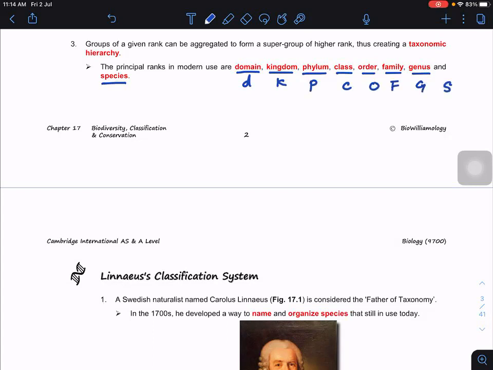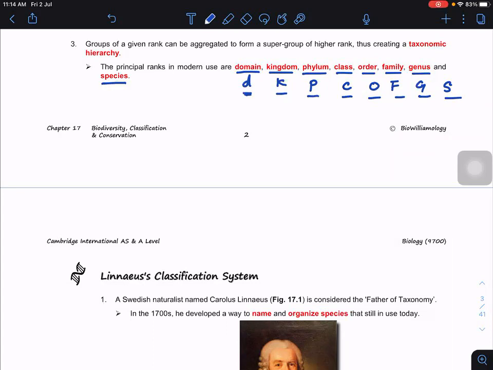So I put it as something like an acronym. In this case, I would say, Dear King Philip, Come Over For Good Spaghetti. It's a more decent one. You can make a nasty one if you want, or something. I do have friends who define it as something else. As long as you remember. So this is how I remembered it last time when I studied. So use your own methods to remember, because there's nothing we can actually go and understand here.